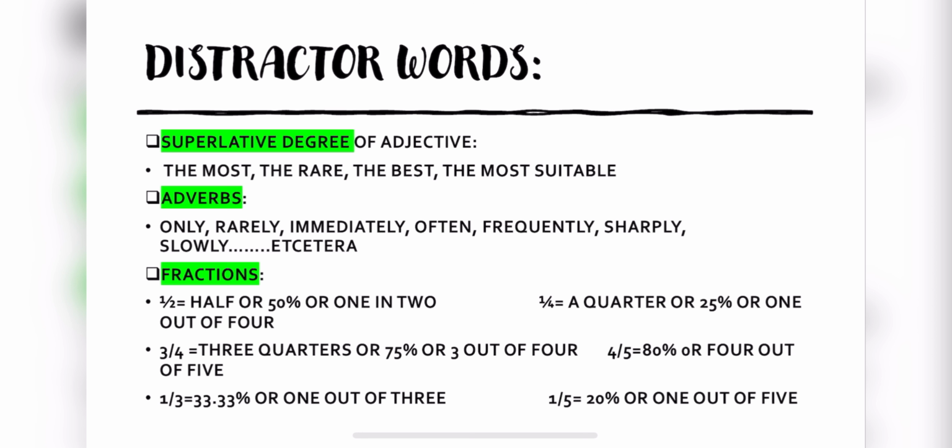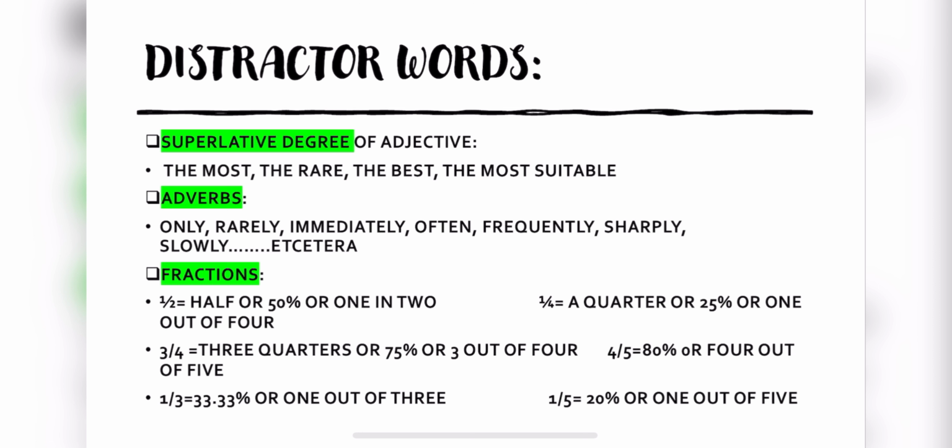Like if I talk about the beautiful things, so if I give a statement that the Burj Khalifa is the most beautiful building, after that there can be no building that can be more beautiful than Burj Khalifa. The second one is the adverbs that are usually used after verbs, like only, rarely, immediately, often,